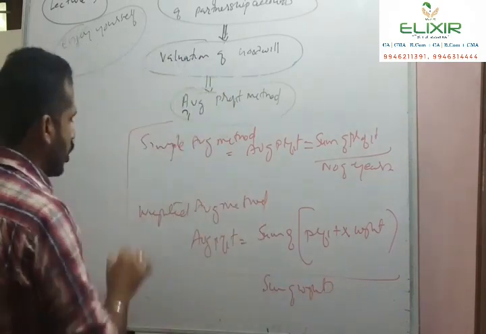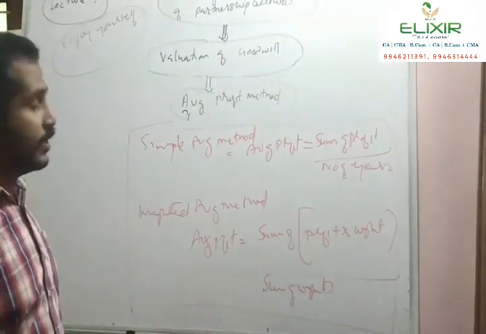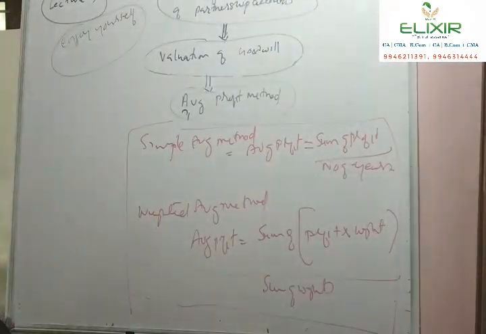So this is the conclusion of computation of average profit under the simple average method and weighted average method.